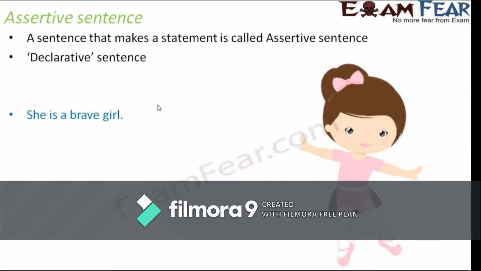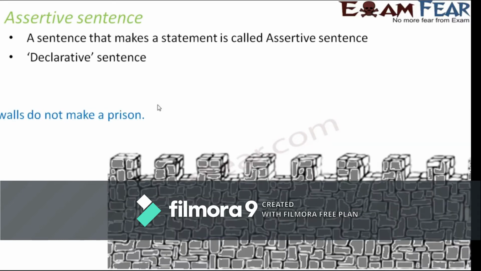Let's look at one more example. She is a brave girl. So again, I'm declaring that she is a brave girl. I'm not asking someone, and I'm not amazed or excited to know that she's a brave girl. It is just a statement that I'm making. So this is also an example of an assertive or declarative sentence.